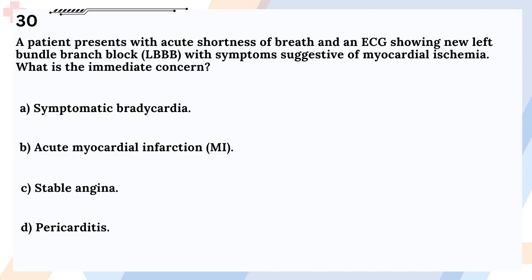Question 30. A patient presents with acute shortness of breath and an ECG showing new left bundle branch block, LBBB, with symptoms suggestive of myocardial ischemia. What is the immediate concern? A. Symptomatic bradycardia. B. Acute myocardial infarction, MI. C. Stable angina. D. Pericarditis.